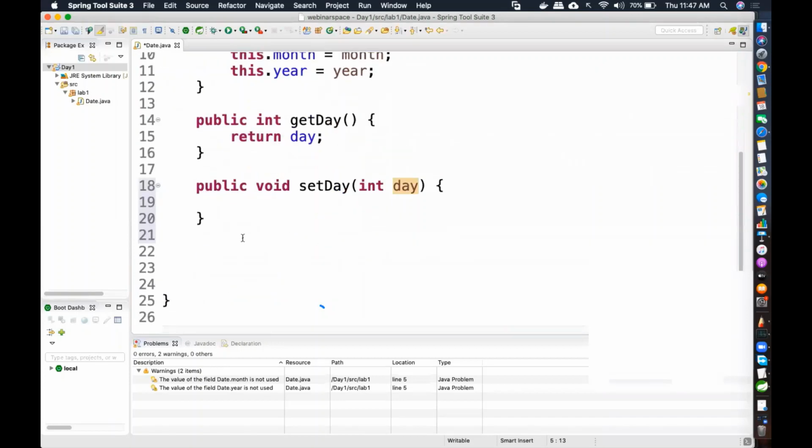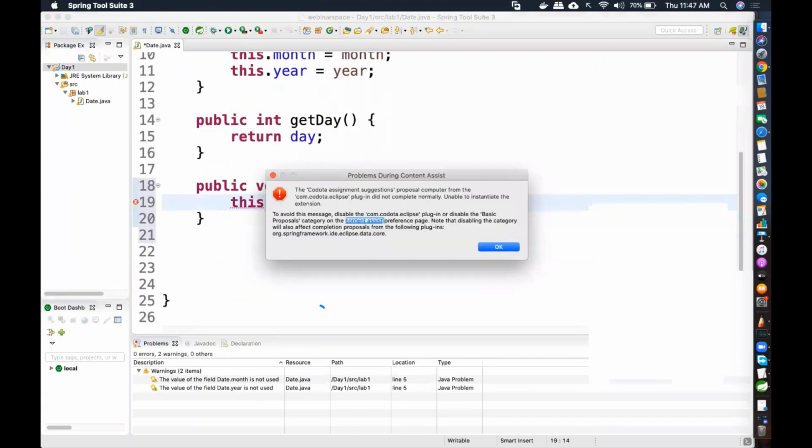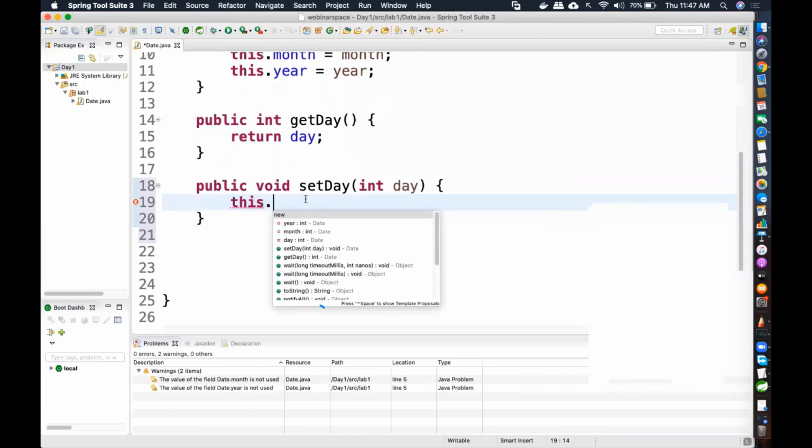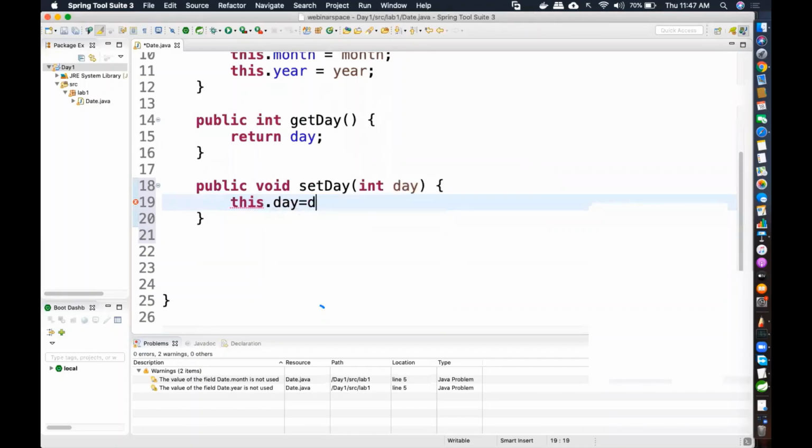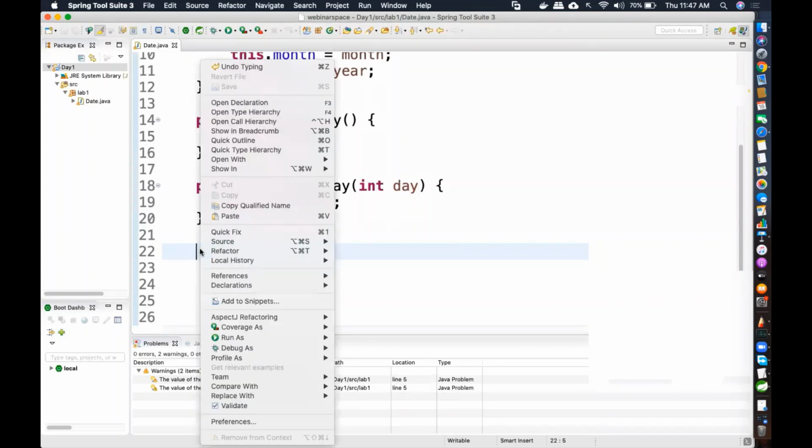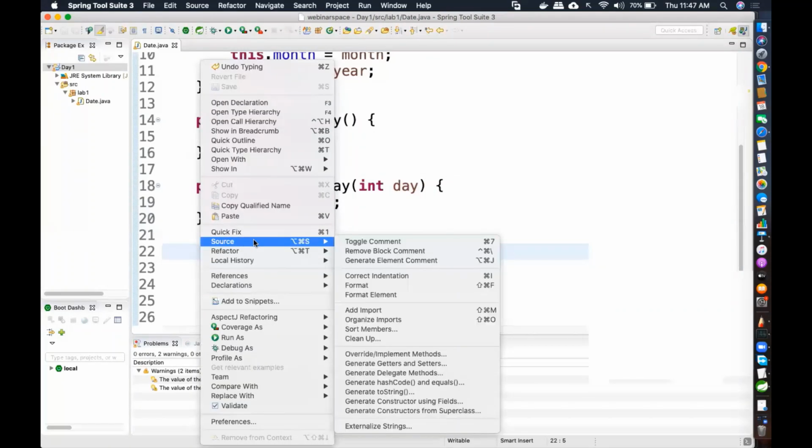So to avoid the confusion, what should I do? To tell that this is the variable that is there inside the object, I'm going to do what? This dot. This dot day equal to day. Right? So I only did it for day, but it is always recommended. If you want to change the month also in future, then you need setters for month and year also.